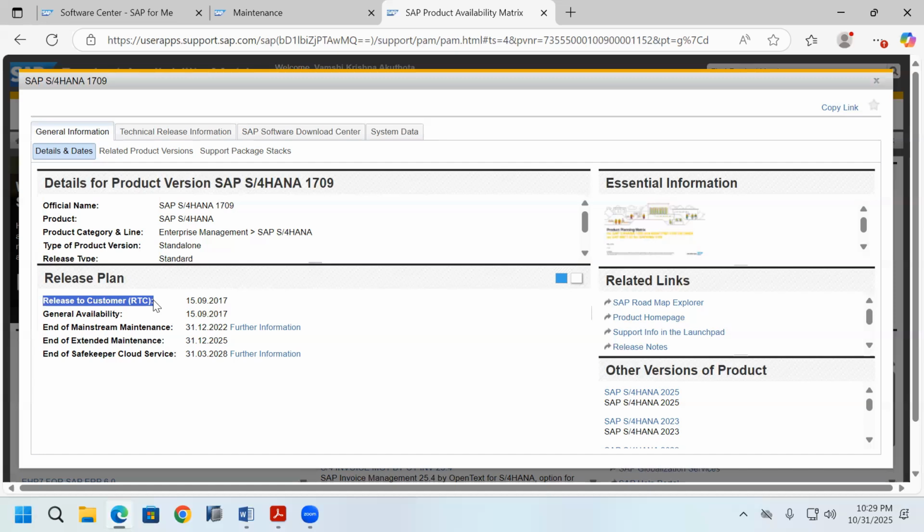Here you also want to know: release to customer, general availability, end of mainstream maintenance, end of extended maintenance. It is cloud service and cloud service. This is called the release plan.